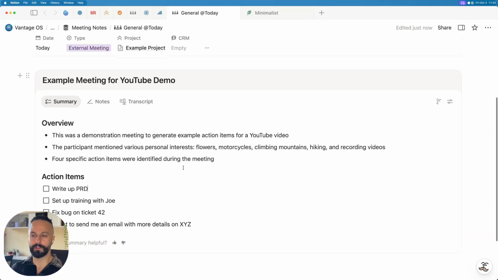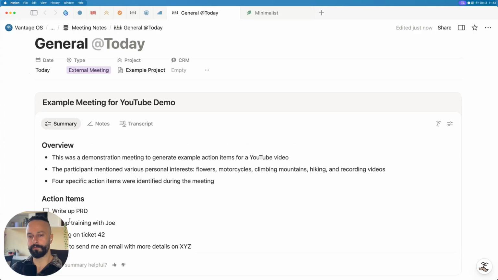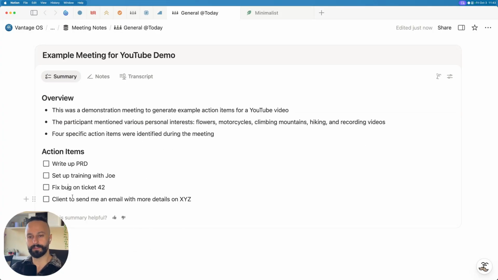So this is usually what it looks like when I finish a meeting with the client. And I want to turn a few of these into actual tasks in my global tasks database so I can keep track of them, not lose them. Now, three of these tasks are relevant to me. And the fourth one is client to send me an email with more details on XYZ. Obviously, I don't want to log that task anywhere. That's just reference in case we need to catch up on the next meeting and see if both of our tasks are aligning.